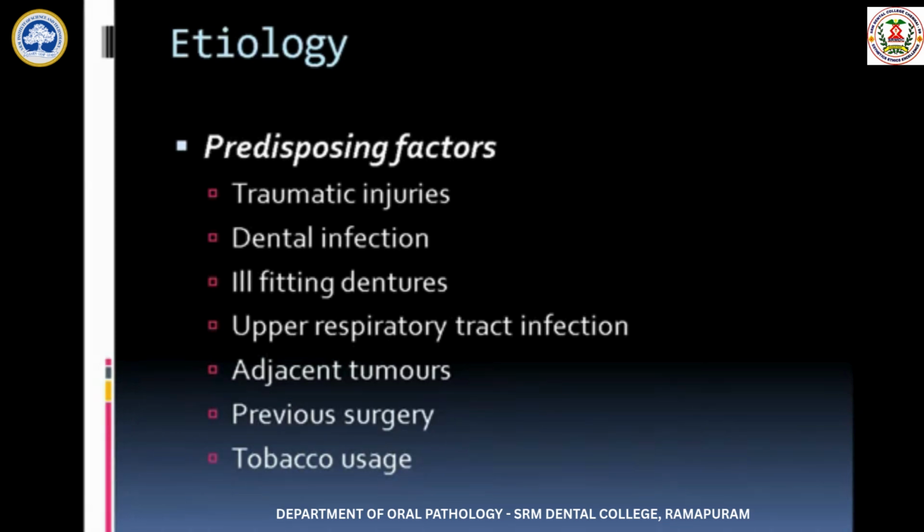The predisposing factors are traumatic injuries to the area, dental infections, ill-fitting dentures, upper respiratory tract infection, adjacent tumors, any previous surgery, and continuous usage of tobacco. So these are the predisposing factors which can lead to infarction, ischemia, necrosis, followed by metaplasia. These are the predisposing and etiological factors of necrotizing sialometaplasia.